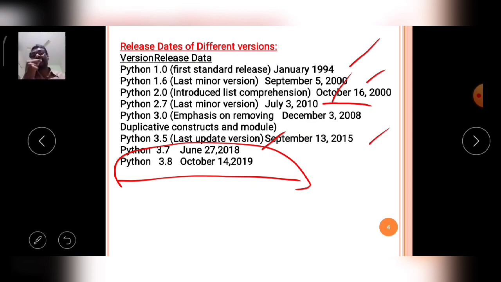Now at present Python 3.9 is also released as a beta version. What is the meaning of beta version? Beta version means when a product, an application, is released into the market, first the developers develop the product, and that is given for testing to industry people or research scholars or some university students.